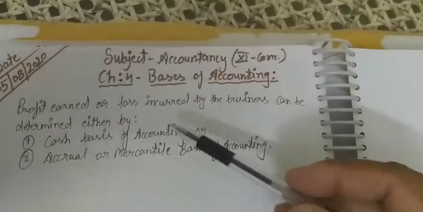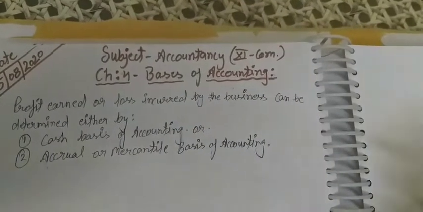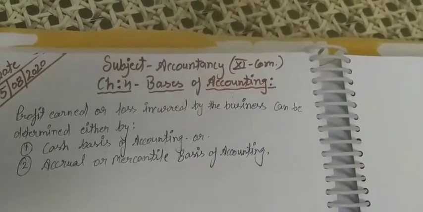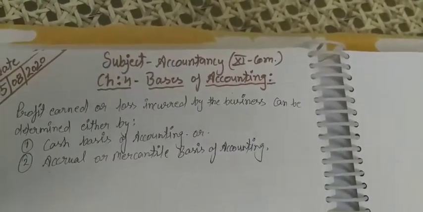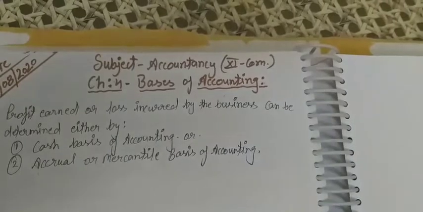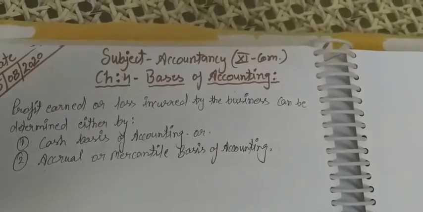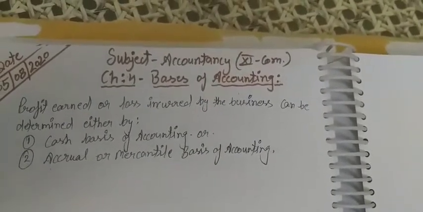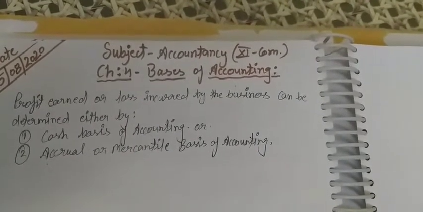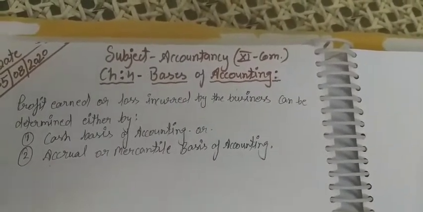This chapter covers only these two things, and related to them we will learn what is actually in the cash basis of accounting, how the cash basis of accounting is stated, and how we can solve the numericals related to the cash basis and the accrual basis. The differences between the cash basis and the accrual basis of accounting we also have to discuss. Basically, we use these two bases to calculate the profit or loss of the business.